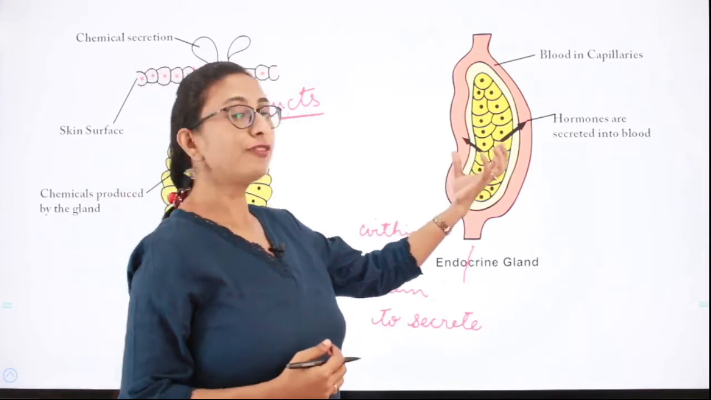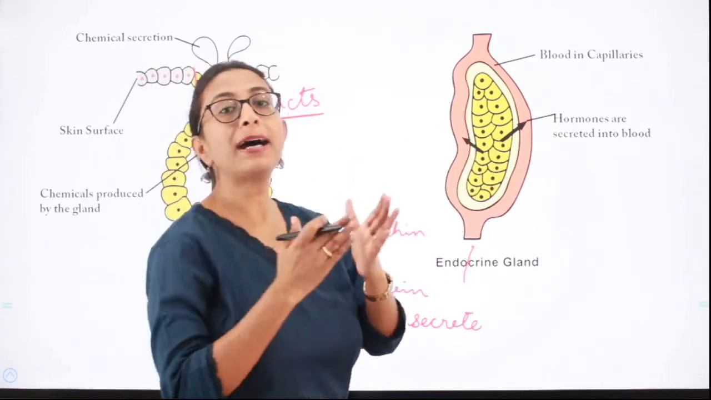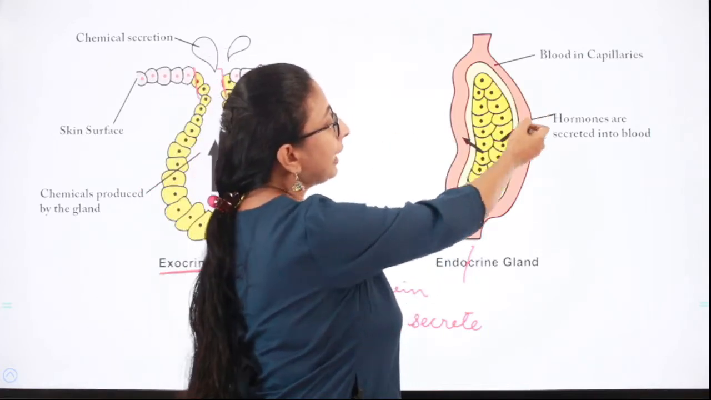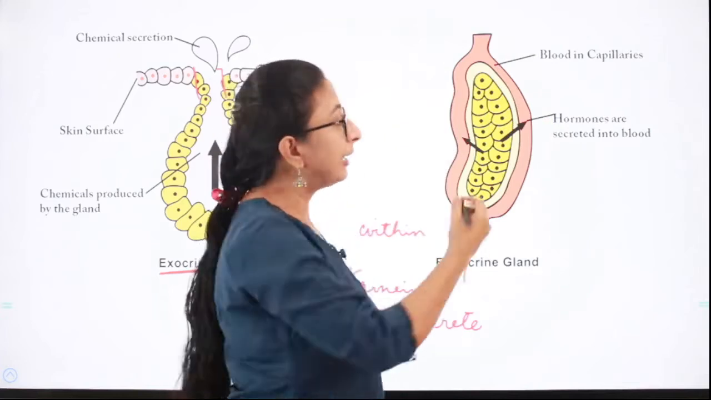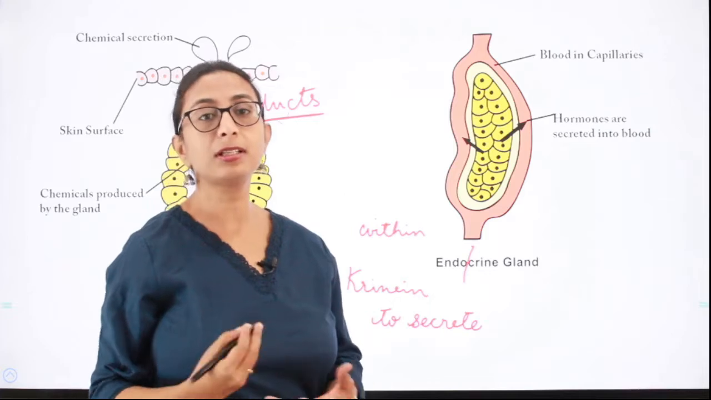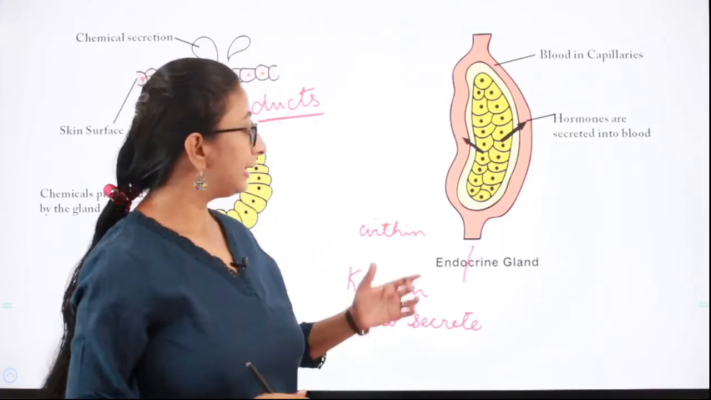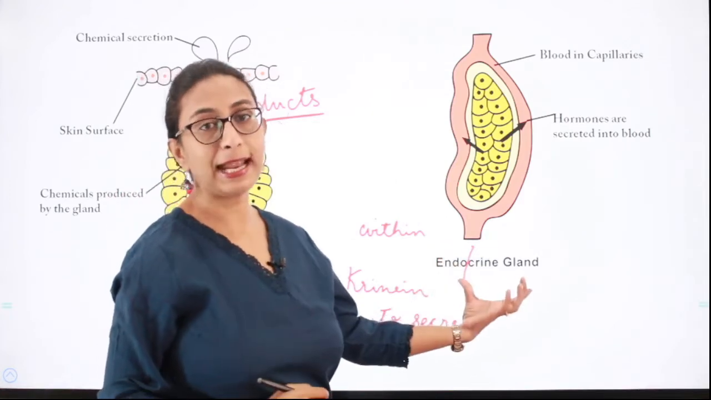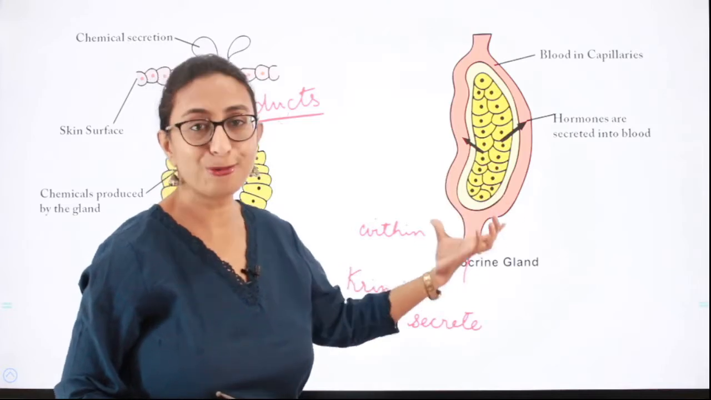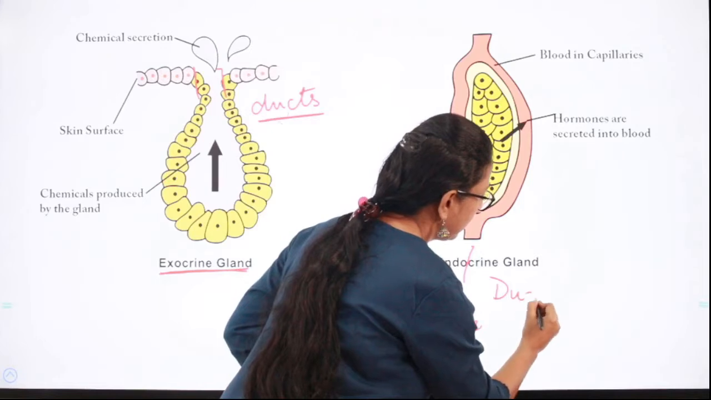Here, the cells of the endocrine gland synthesize and secrete substances which do not pass through a duct. They are directly absorbed by the blood capillaries surrounding the cells, and it is through this blood it reaches the target cells where it carries out certain metabolic activities or whatever functions it has to perform. This kind of gland is called an endocrine gland, and the chemical substances which are produced by the endocrine gland are called hormones. Okay, endocrine glands are also called ductless glands.